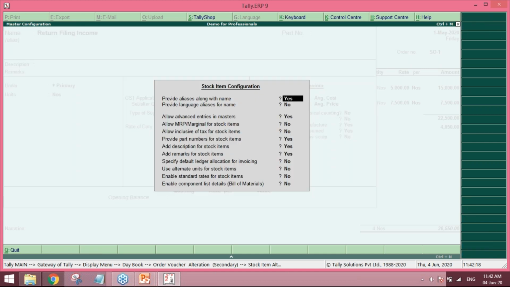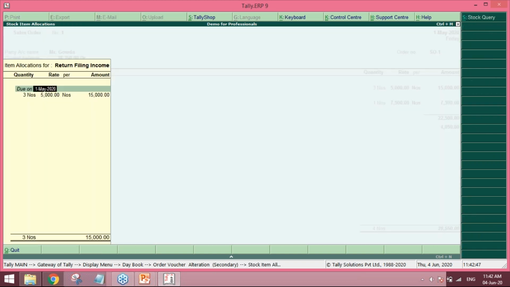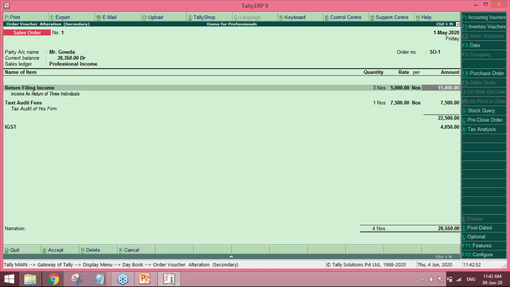All you can do is go to F12 and set the option "Allow advanced entries in masters" as yes, and the behavior screen will get opened up. In this screen, you just have to set "Treat all sales as new manufacture" and "Treat all purchases as consumed". With this setting, the stock summary will automatically be nil. The stock summary will not show you any inventory of these kinds of items.